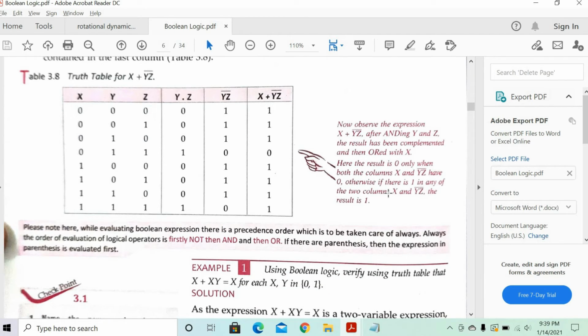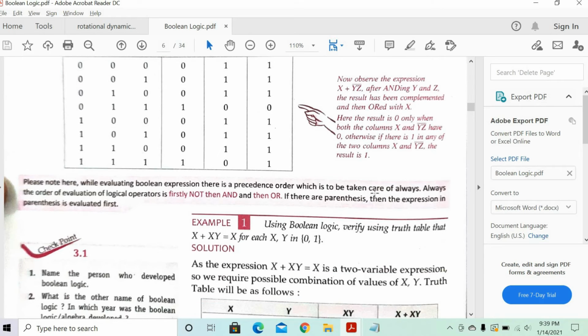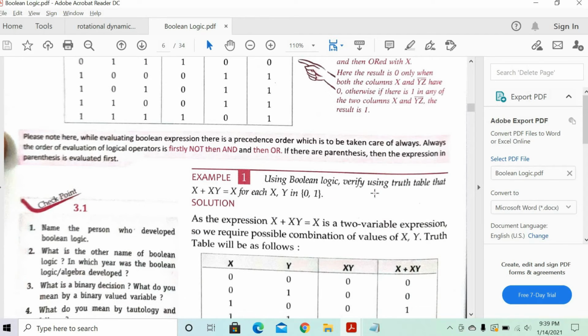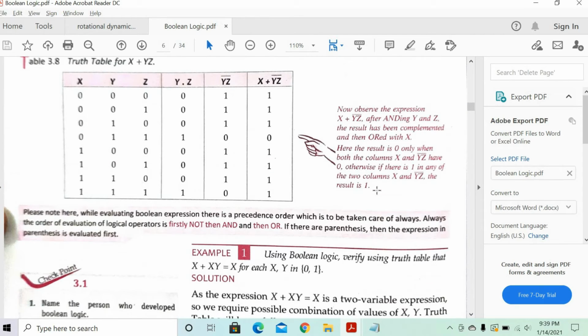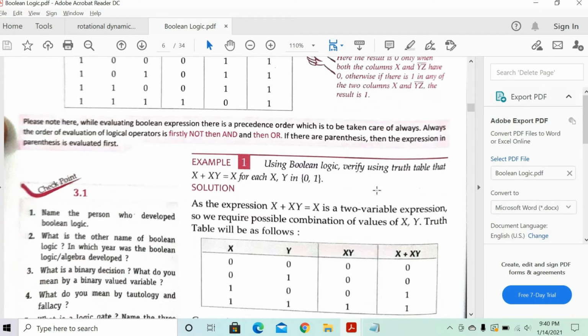Now observe the expression x plus yz bar. After ANDing y and z, the result has been complemented and ORed with x. The result is 0 only when both the x and yz bar have 0. Otherwise it's 1, when any of the columns has 1. So are you clear on this part? How did we solve this part? Okay, good.